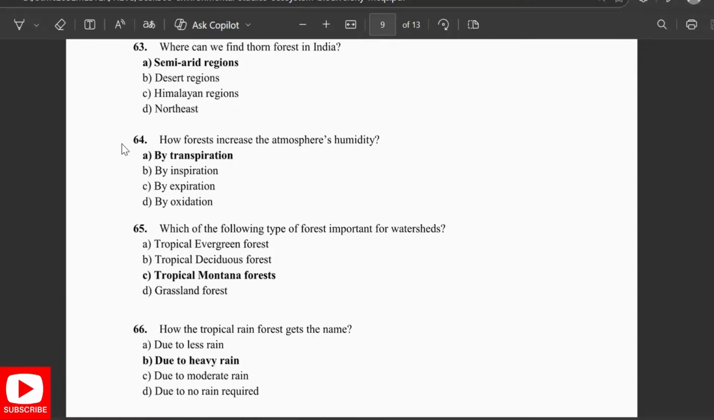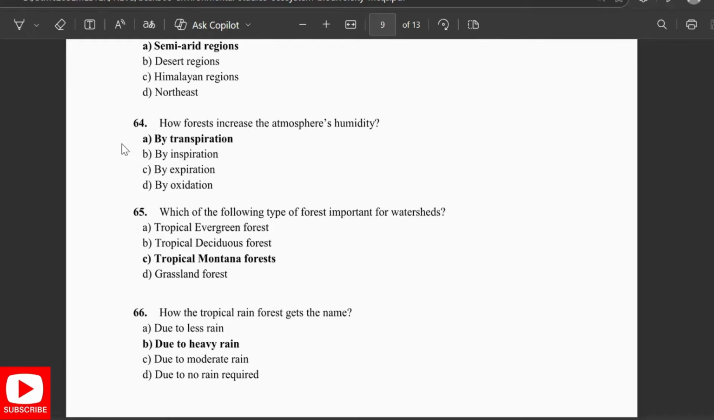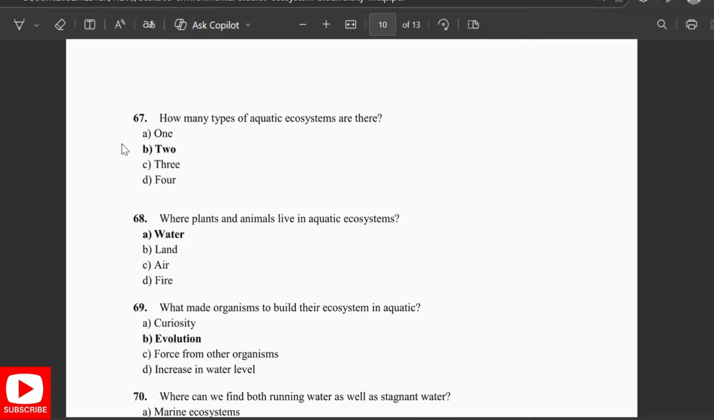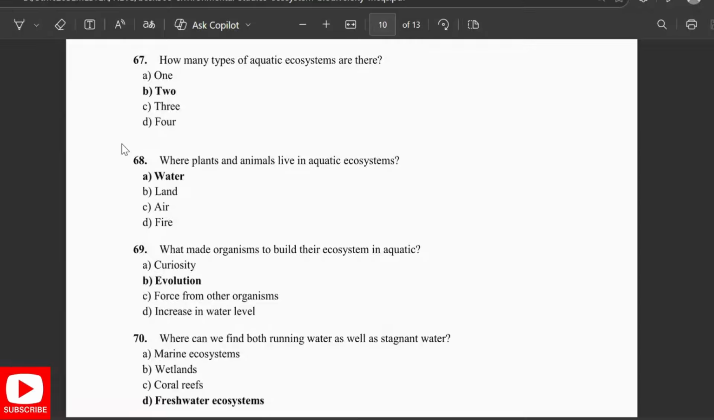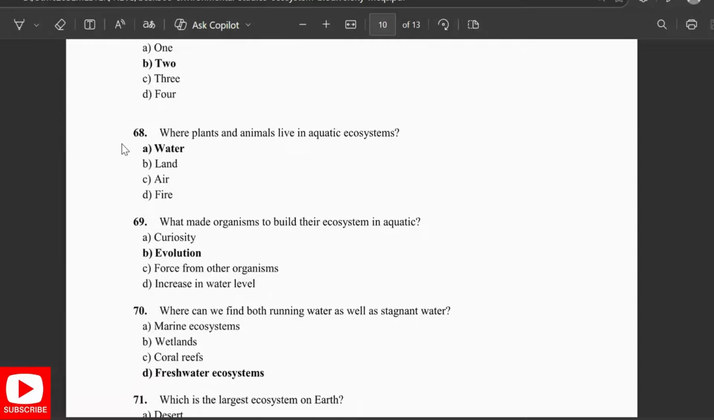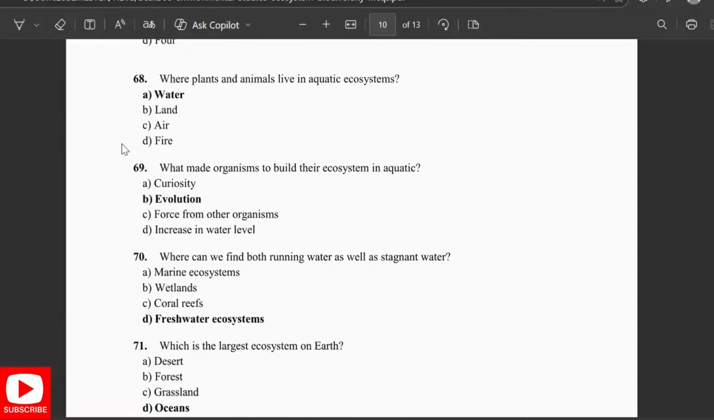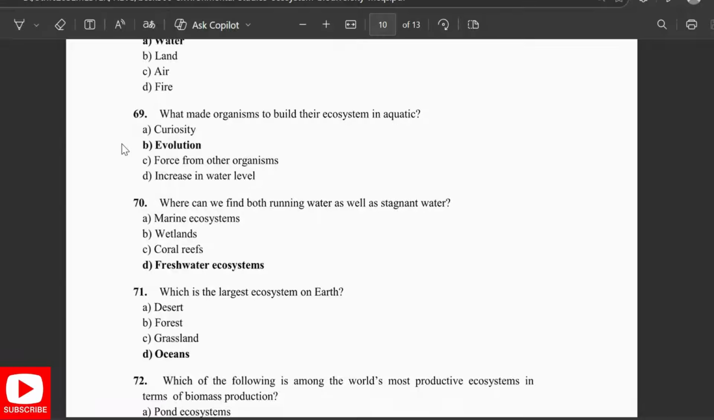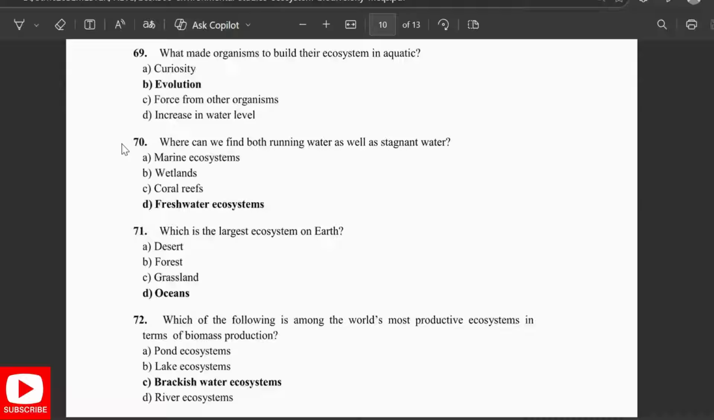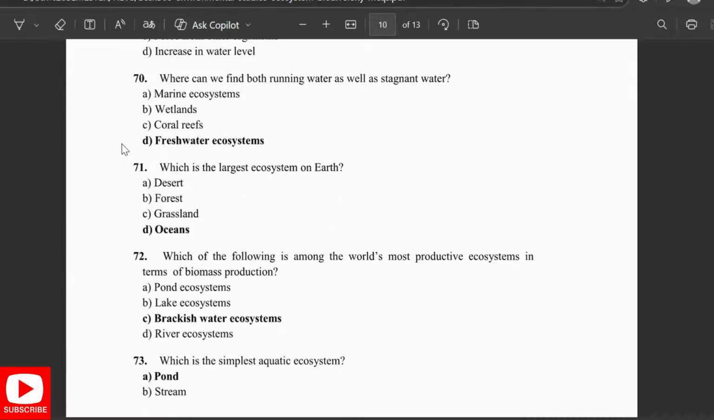How does the tropical rainforest get its name? Due to the heavy rain. How many types of aquatic ecosystem are there? Where do the plants and animals live in the ecosystem in water? What made organisms build ecosystems in aquatic evolution? Where can we find both running water as well as stagnant water in the freshwater ecosystem? Which of the following is the largest ecosystem on the earth? Ocean.